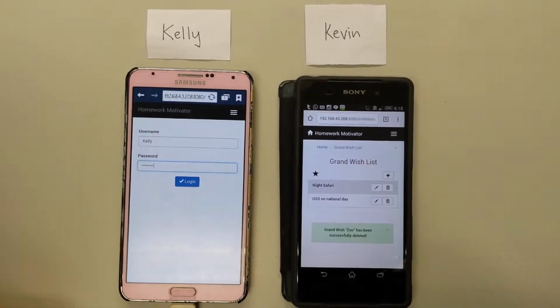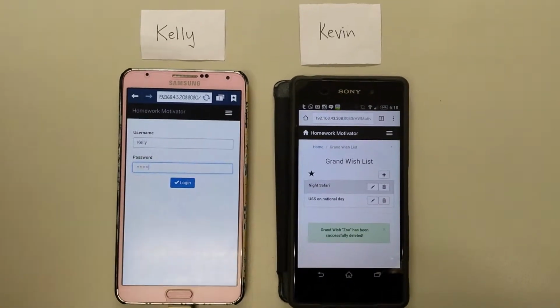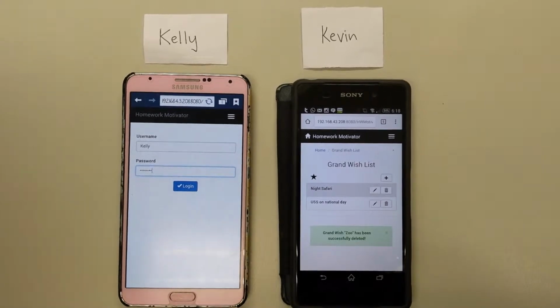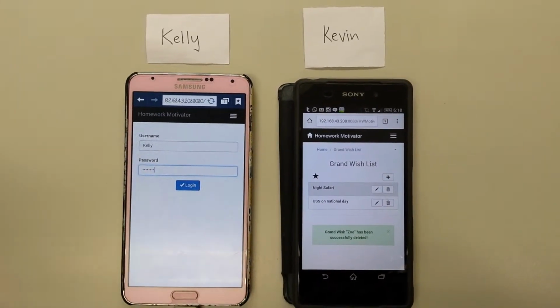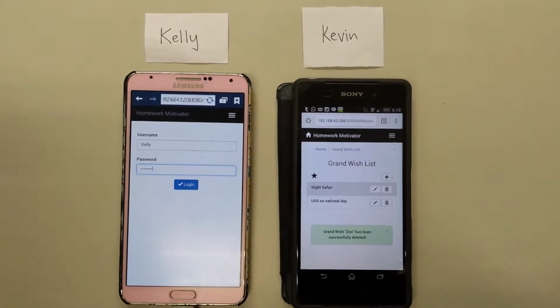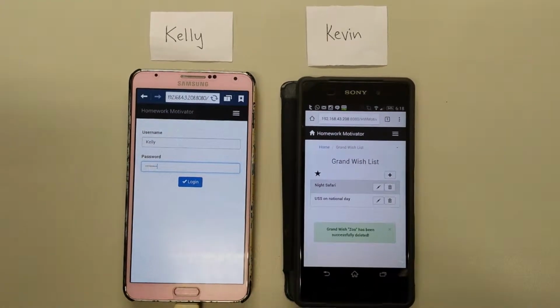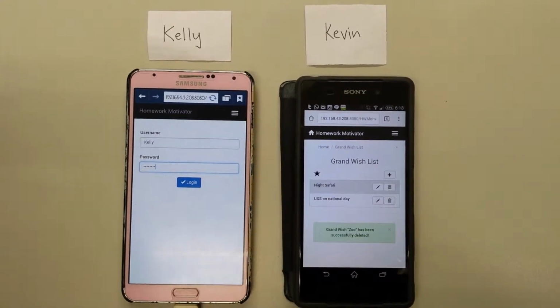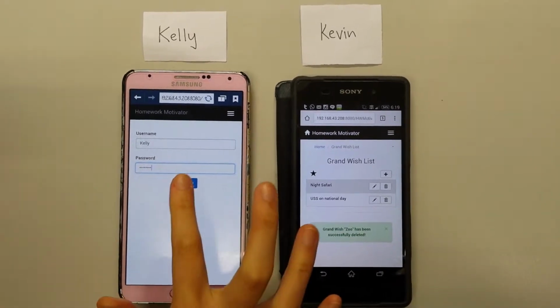On a Monday morning, Kevin reminds his mother of the wish to visit USS. Kelly acknowledges it and tells him that he can visit USS only if he works hard and completes all his assigned tasks. To honor her words and to objectify the goal so that Kevin could work towards it too, Kelly logs into the homework motivator.